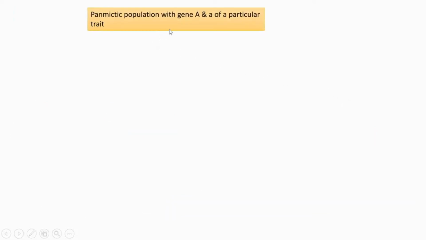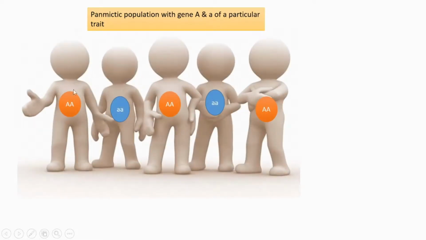Considering a panmictic population with the gene A and small a with regard to a particular trait or character. Here, how many capital A individuals? 1, 2, 3, capital A, capital A, capital A, capital A, capital A. Small a, how many are there? Two are there.